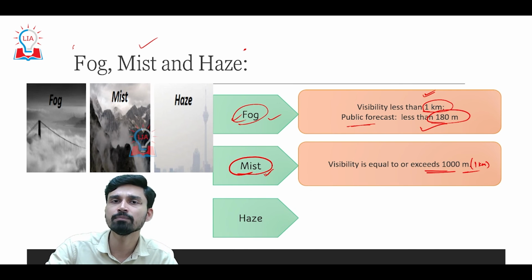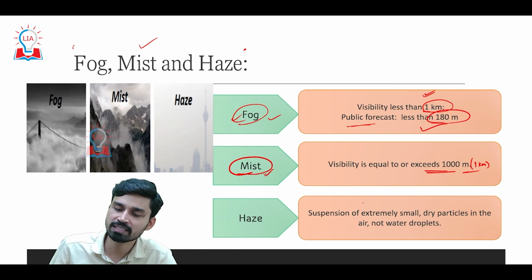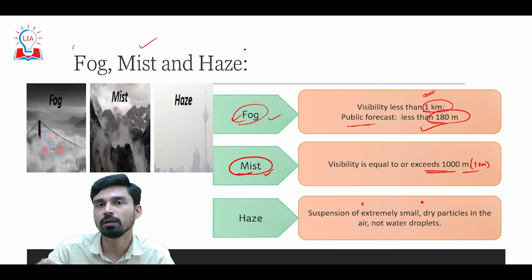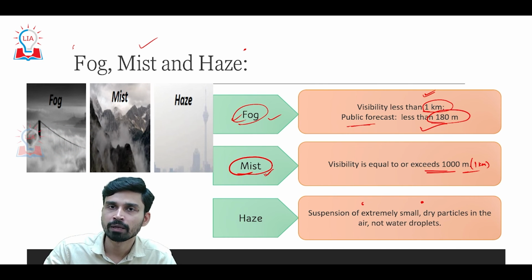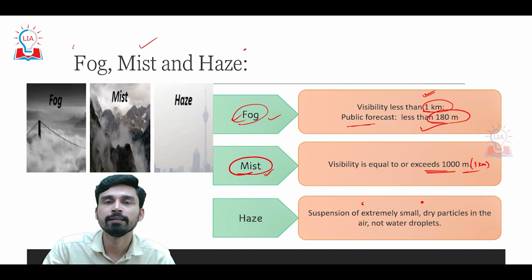On the other hand, haze is something that is totally different from fog and mist. In haze, we do not have suspension of water droplets. Rather, we have suspension of extremely small dry particles in the air. And due to this, it gives a kind of opalescent look in the atmosphere.